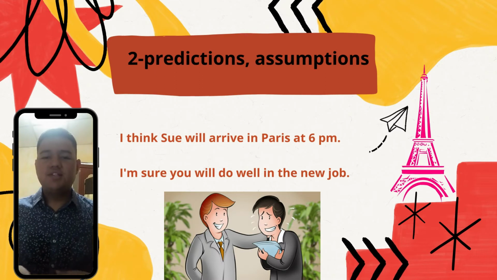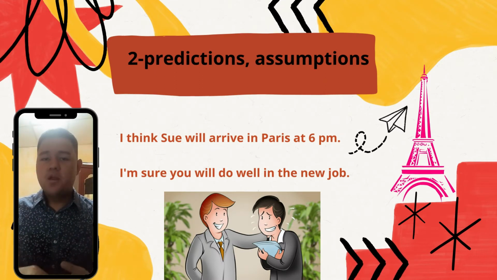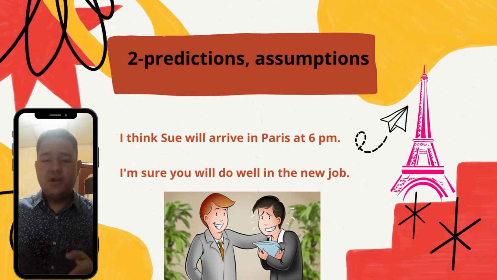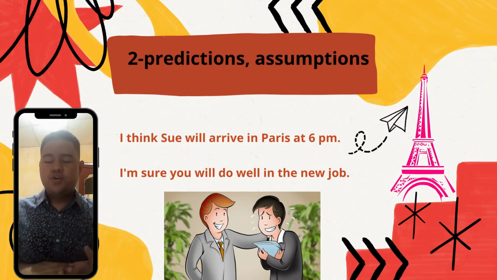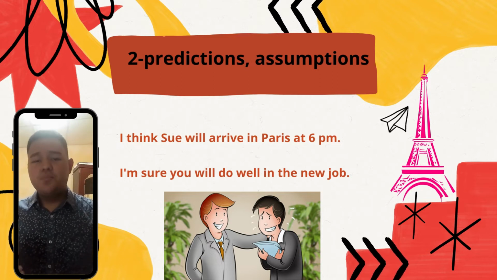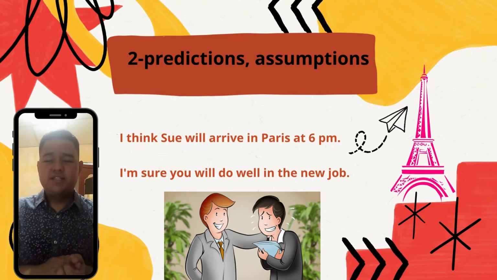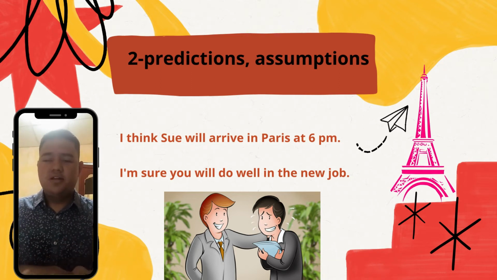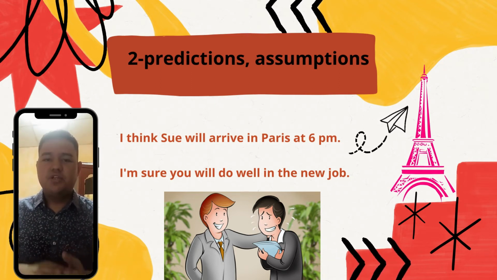The second use is for predictions and assumptions. Well, if you want to make a prediction, I think Sue will arrive in Paris at 6 p.m. And also, if you have, for example, a new partner in your job, you can say, I'm sure you will do well in the new job. Well, it is like a prediction or an assumption that you are making, right?